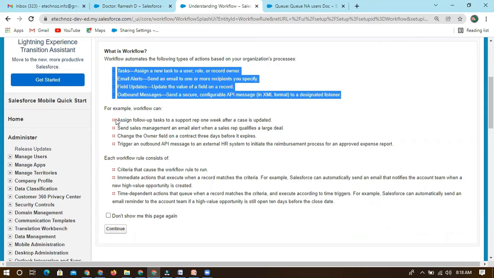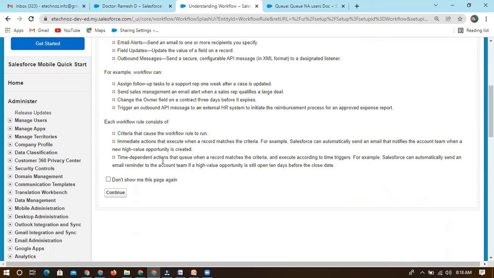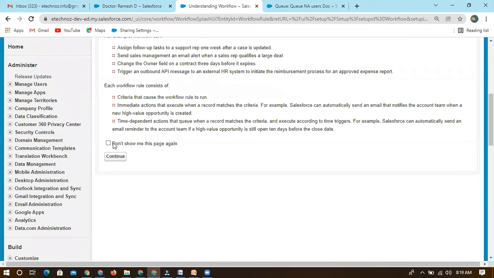They have given some examples, which you can go through later as well. Each workflow rule consists of 3 basic parts. One is the criteria, which we will see. So we can set workflow conditions. If you don't want to see this multiple times, you can select this, Don't show.